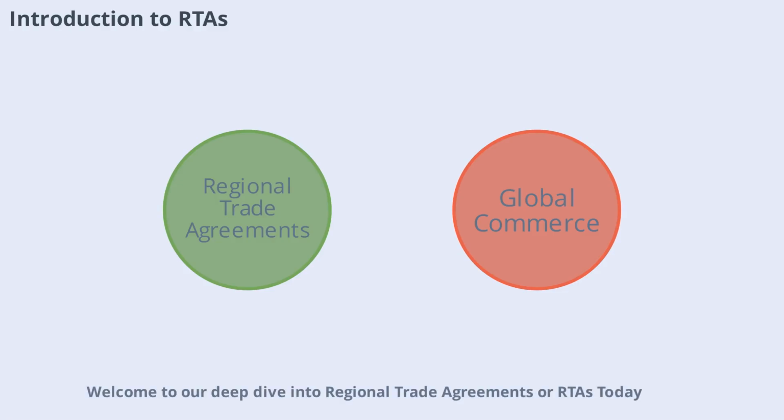Welcome to our deep dive into regional trade agreements, or RTAs. Today we'll explore three major players: ASEAN, the European Union, and Mercosur. These agreements shape the way countries interact, trade, and grow together. By understanding their structures and purposes, we gain insight into how global commerce is influenced by regional cooperation.